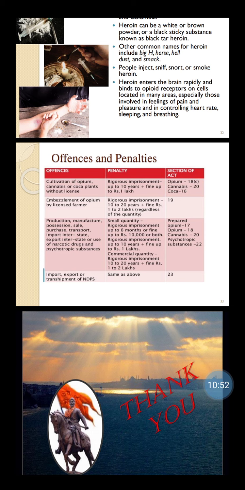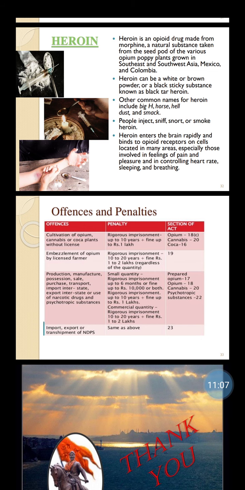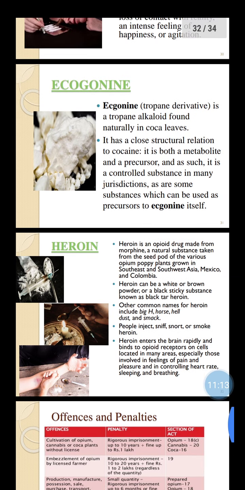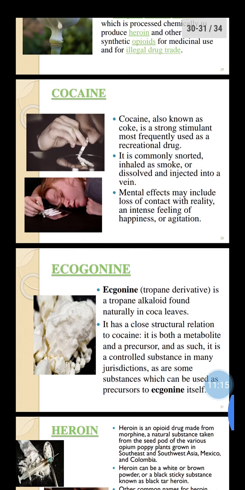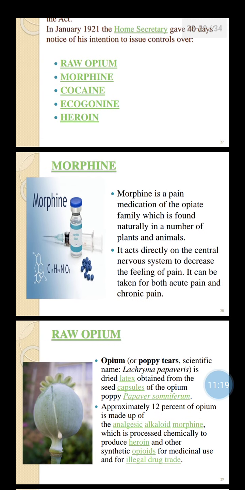Rigorous imprisonment up to 10 years and fine up to 1 lakh, or commercial quantity, rigorous imprisonment 10 to 20 years plus fine up to 1 to 2 lakhs. And last, that is import, export, or transshipment of narcotic drug and psychotropic substances. It will be the same as above penalties. It is over, the narcotic drug and psychotropic substances act. It will end the chapter. Thank you.